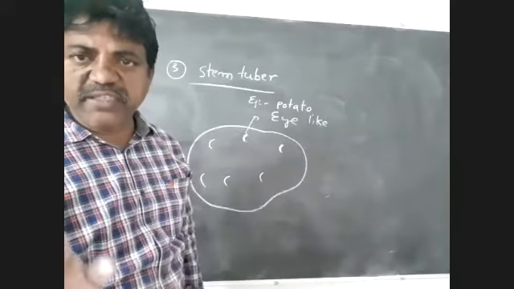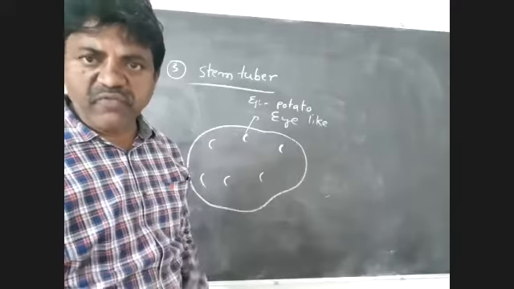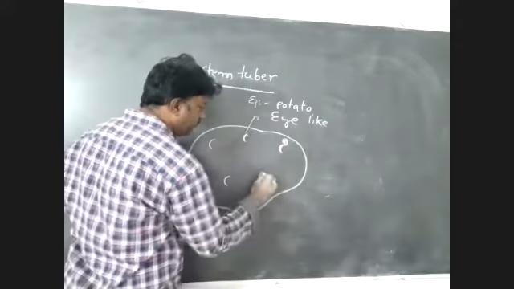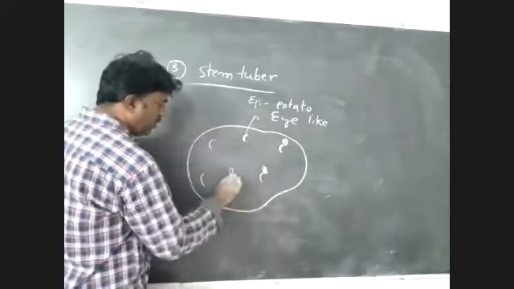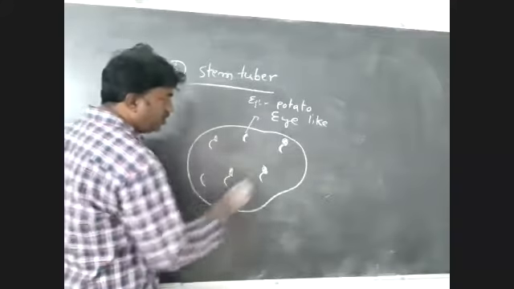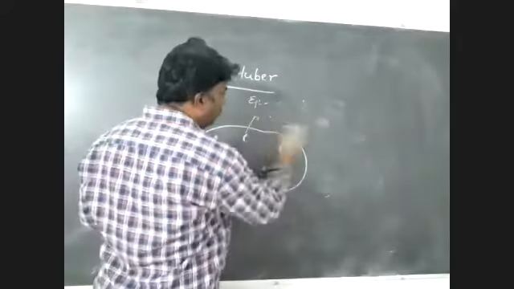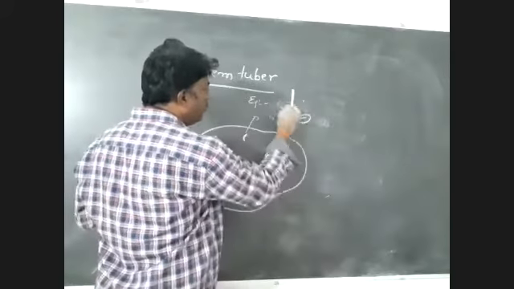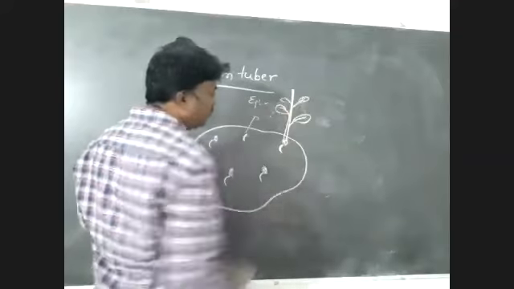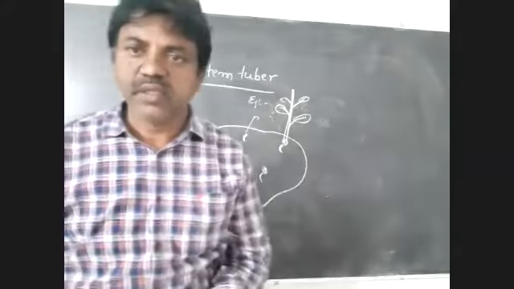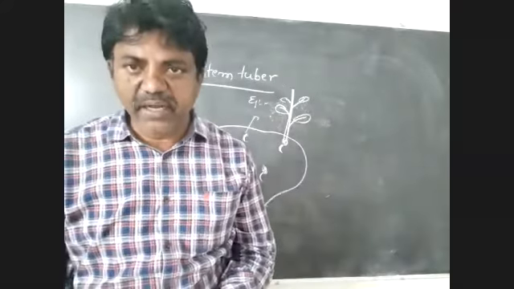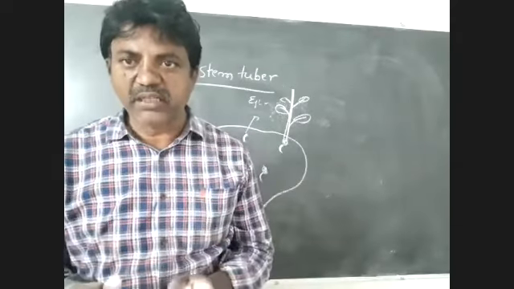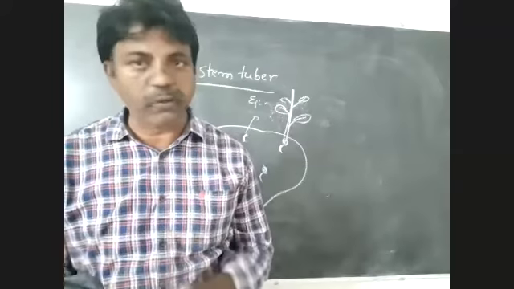So axillary buds are present at the place of the node. Each axillary bud develops into a new plant. Each axillary bud which is present at an eye-like structure develops into a new plant. That is vegetative propagation in potato.